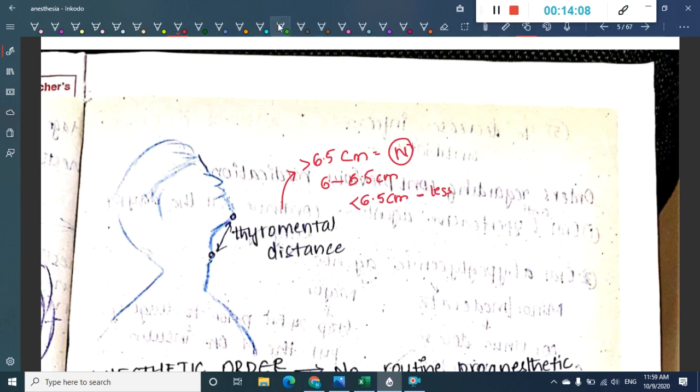Okay, and we should look at it. And then we have one more, which is called mentohyoid distance. So here we have the hyoid bone. This is mentohyoid distance, the distance between the mentum and the hyoid bone, right?